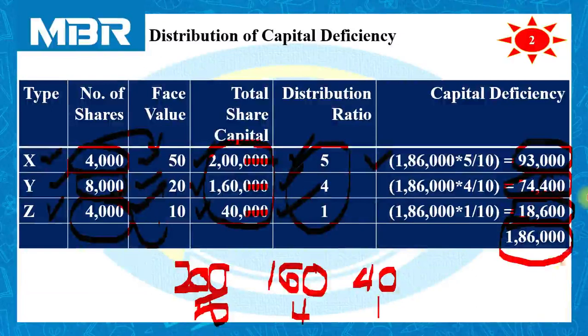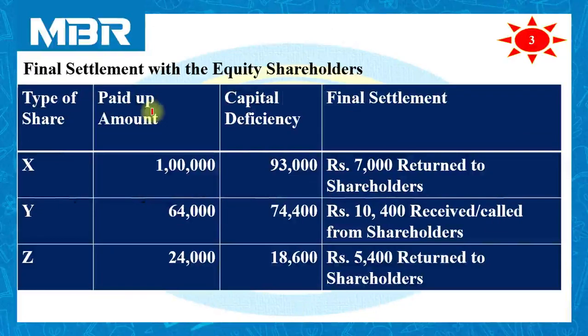Let us move to the last step, which is all about final settlement with the equity shareholders. Type of shares X: refer to the liability side of the balance sheet. You will find 1 lakh rupees as paid up capital for type X. Capital deficiency contributed by equity shareholders X is rupees 93,000.